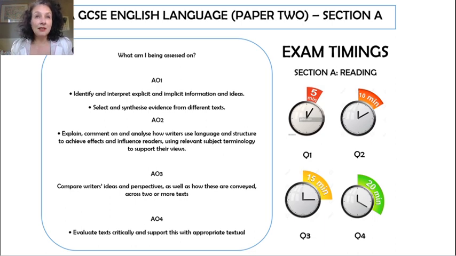So 10 minutes is for you to actually read the extracts. You'll be given 2 extracts to read. Unlike paper 1, which is the fiction paper, you just have 1 extract, don't you? In this exam, you'll have 2 non-fiction articles to read. One is contemporary, meaning it's from this time now, so 21st century writing, from a blog or a newspaper or a piece of travel writing or journalism, one of those things that we've been looking at, opinion articles, probably.